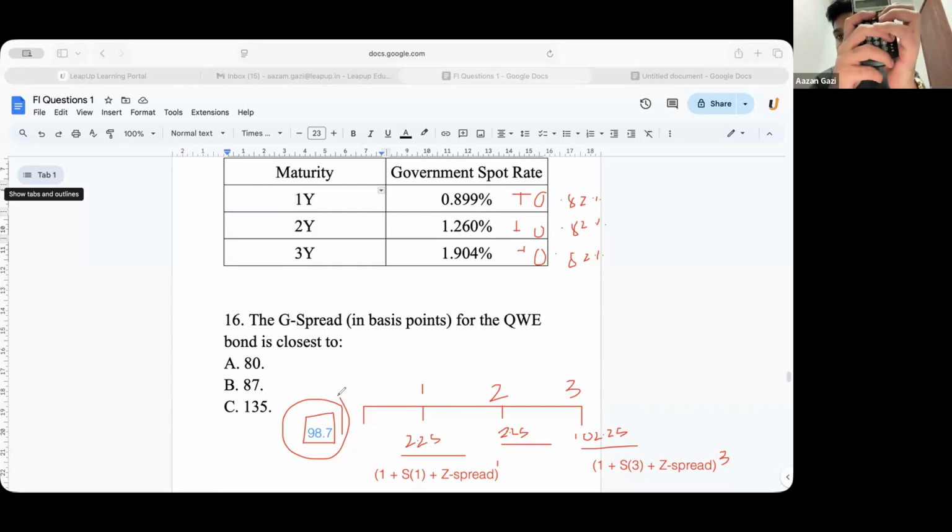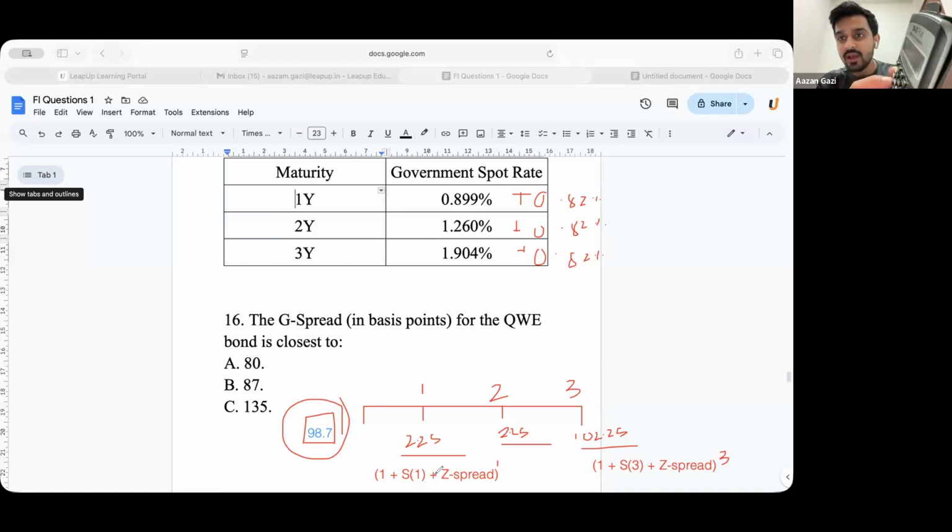So, an easy way I will tell you is this hack which I used to use. We have three numbers. First solve the denominator completely. 0.899 plus 0.82, I get 1.7190.